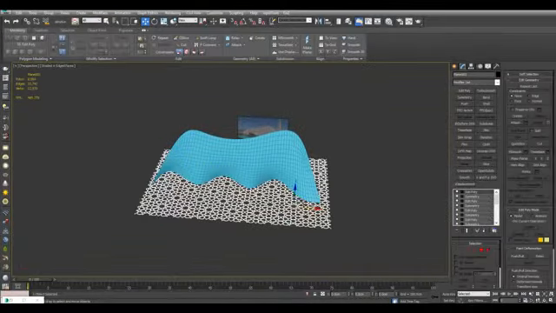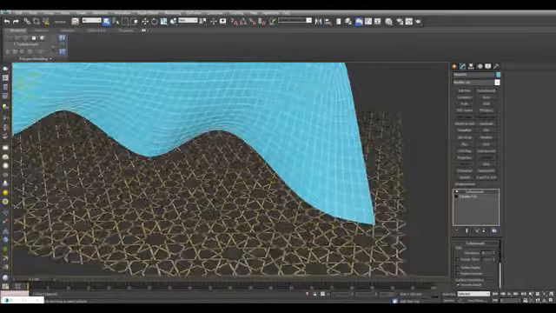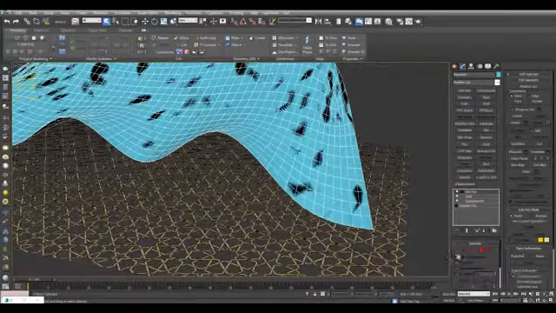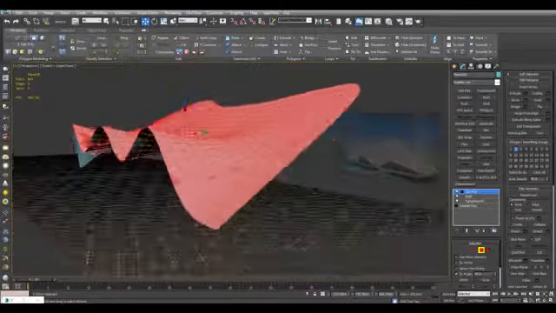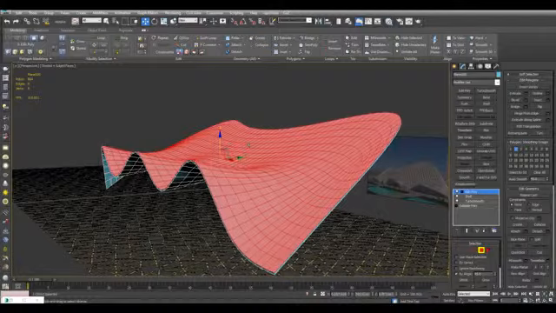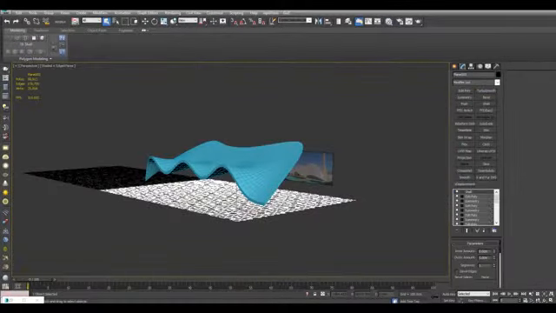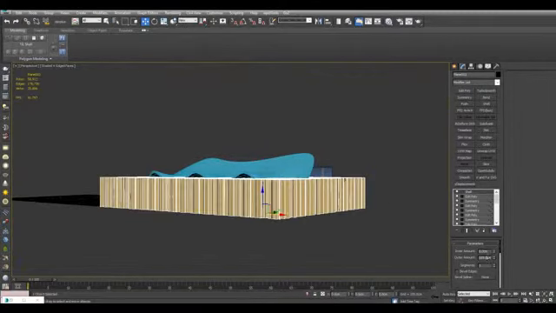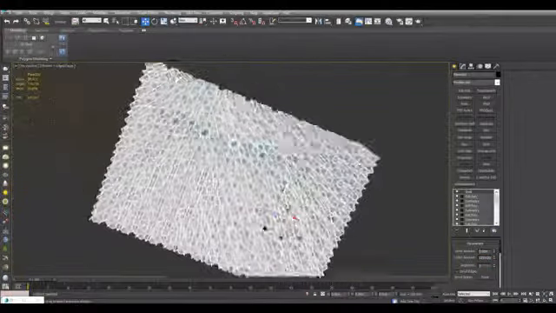So I'll just duplicate this off to the side. With the first technique here, I'll just apply the Edit Poly modifier. I'll go into polygon level, select by angle, select the top right here and just move this up. You can give this however much thickness you want here. And now I'll select the pattern and apply shell modifier. And just give this a high value here. Alright, so let's say something like this.